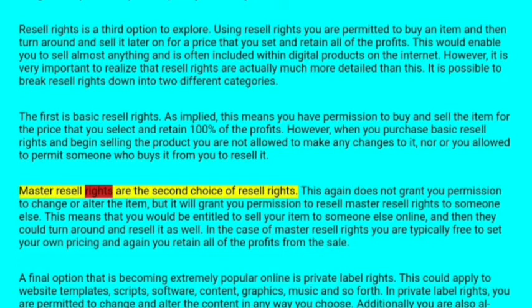Master resale rights are the second choice of resale rights. This again does not grant you permission to change or alter the item, but it will grant you permission to resell master resale rights to someone else. This means that you would be entitled to sell your item to someone else online. Then they could turn around and resell it as well. In the case of master resale rights, you are typically free to set your own pricing and retain all of the profit from the sale.